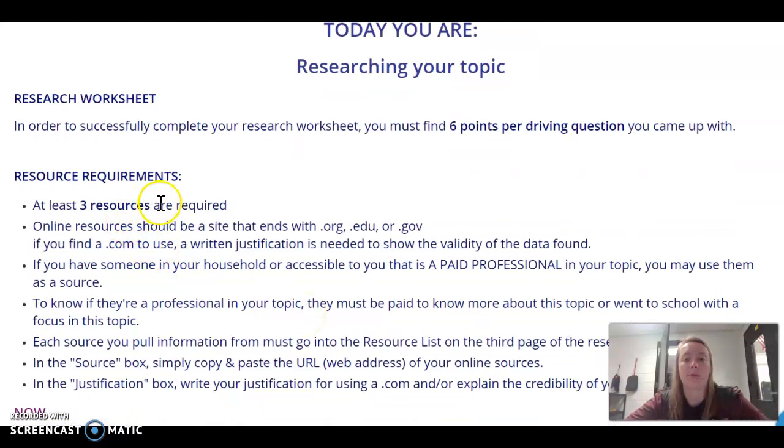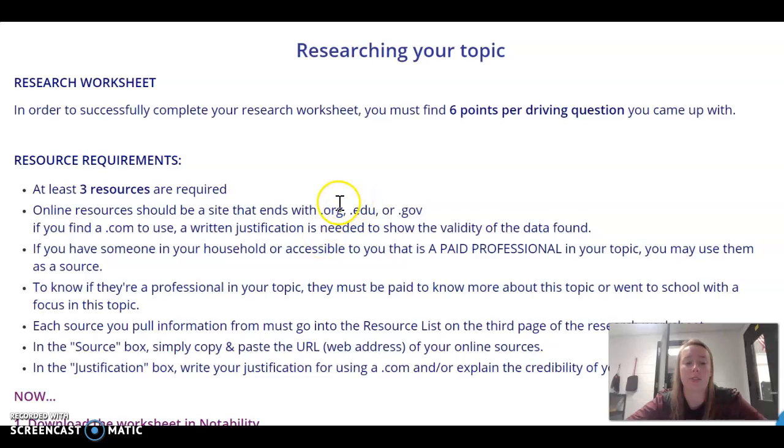Okay, at least 3 resources are required. Online resources should be a site that ends with .org, .edu, or .gov. Okay, so you can't use a .com to turn in as a valid source. If you use a .com, you must have a written justification to show the validity of the data that you found on that site. Okay, so we just want to use these to make sure that they're factual and they are accurate statements for your video.